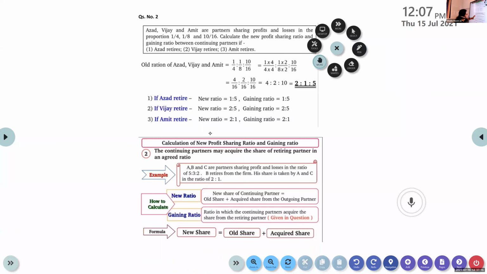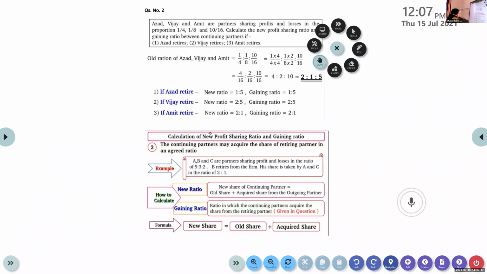Now let's see the second case. The continuing partners may acquire the share of the retiring partner in an agreed ratio. A particular ratio is given. So the retiring partner's share is taken by the continuing partners based on a particular fixed ratio.